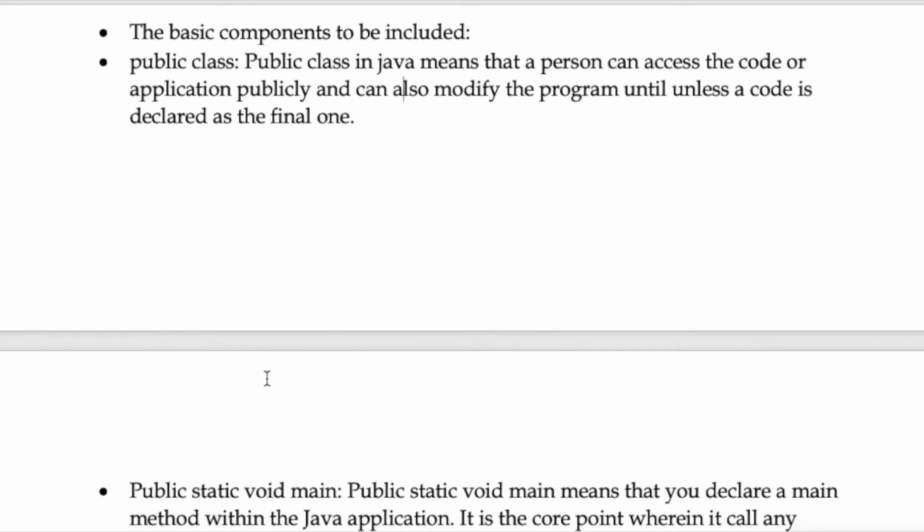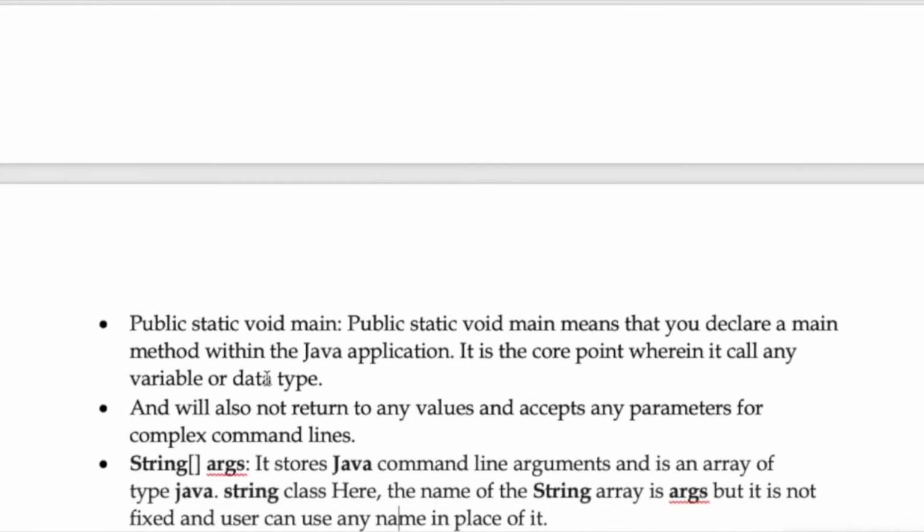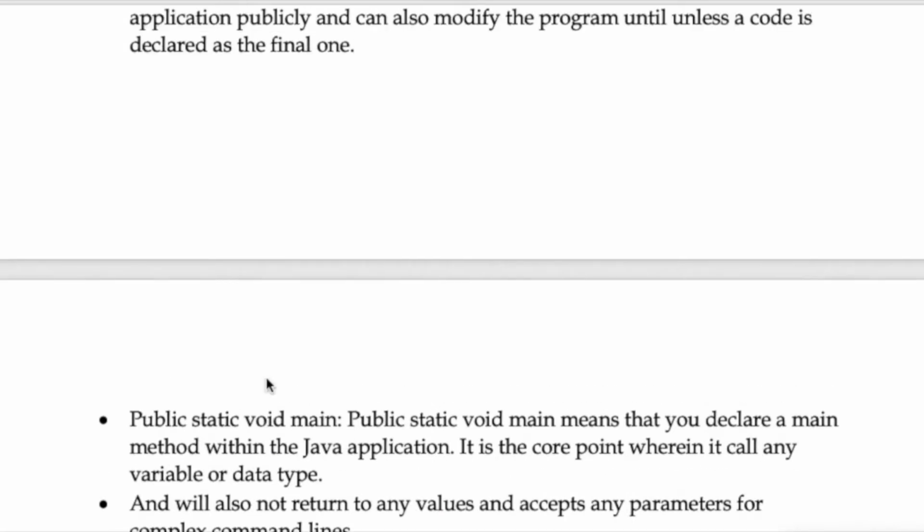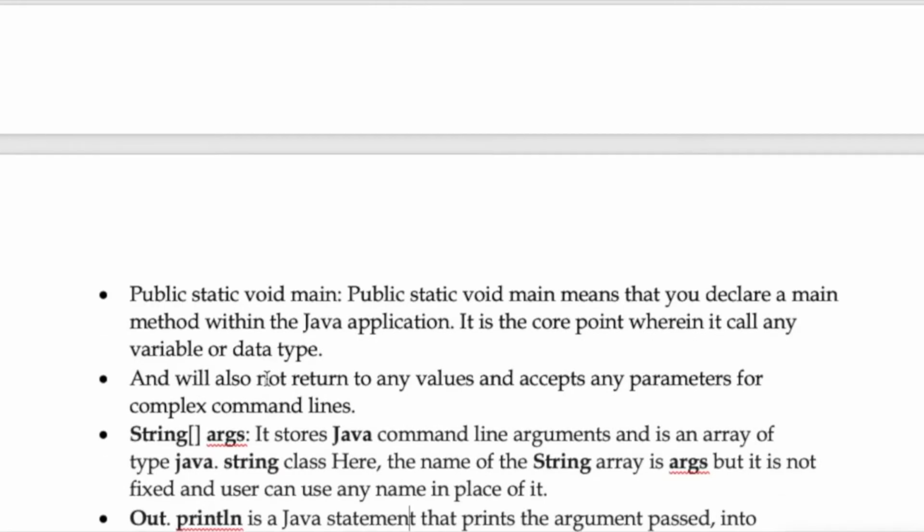If you have fixed it to one and compiled it, then when you want to make changes, it can be accessed. But public class will enable us to access the code from anywhere so that the program can be modified and finalized until we are satisfied, in the sense that our code will not have any bugs or errors. Public static void main means that you can declare a main method within the Java application.